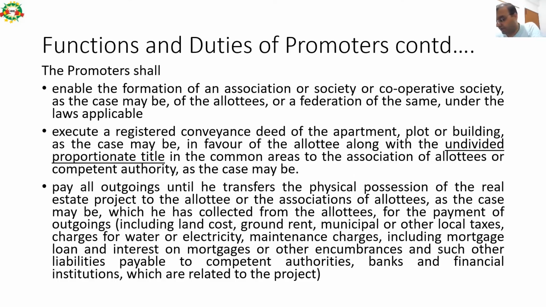So while executing the conveyance deed or sale deed, it is the duty of the builder to give undivided proportionate land share to each allottee in the common area to the association of the allottee or to the competent authority as the case may be, and pay all outgoings until he transfers the physical possession of the real estate project to the allottees or the association of allottees as the case may be, which he has collected from the allottees for the payment of outgoings including land cost, ground rent, municipal or other local taxes, charges for water or electricity, maintenance charges including mortgage, loan, interest on mortgage or any other encumbrances etc. To be removed by the builder or promoter.